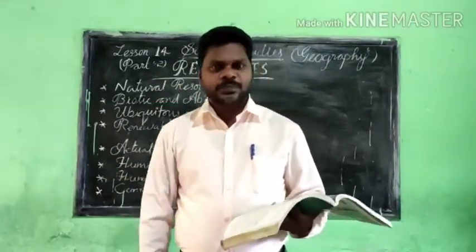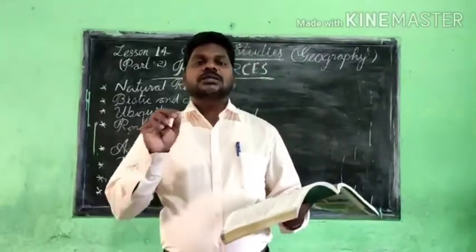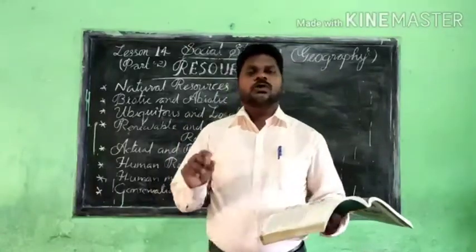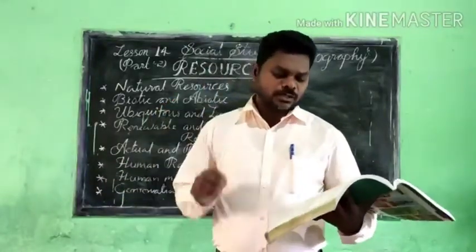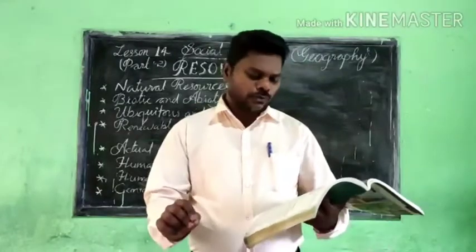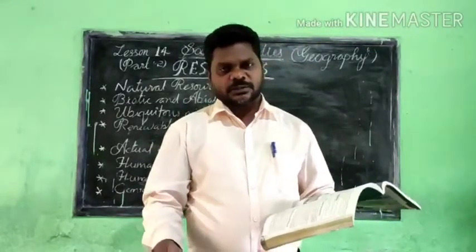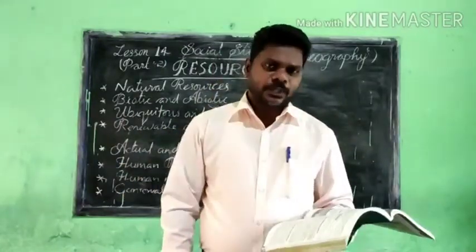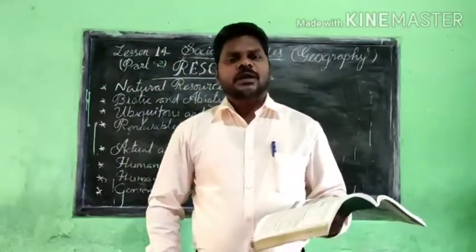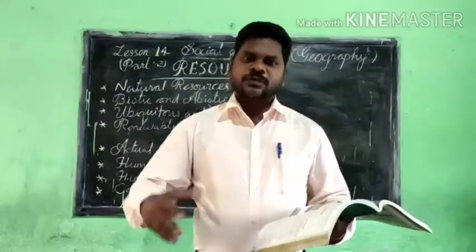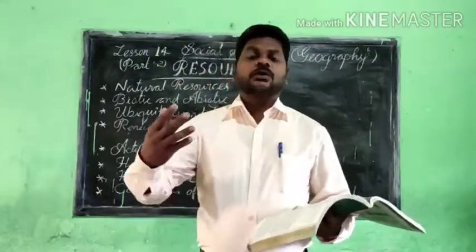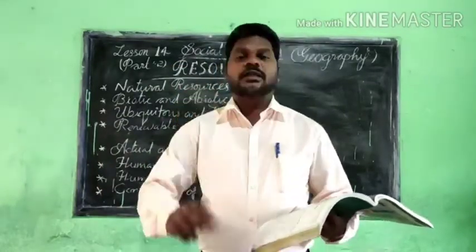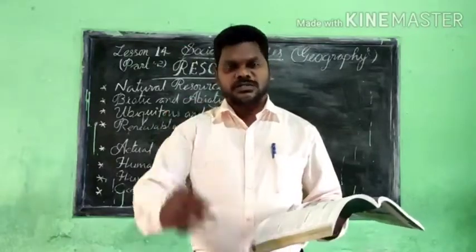Are you clear what I said? Listen once again. Actual resources are those whose location and quantity are known, and we have the technology to exploit them. Still now there are so many resources that we are unable to exploit. But those resources we are able to exploit, and we know the quantity and the location, are called actual resources.